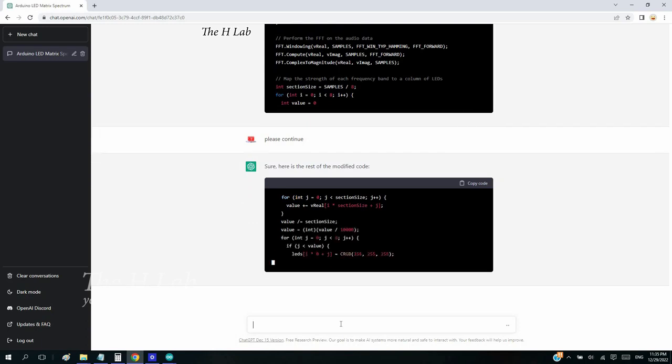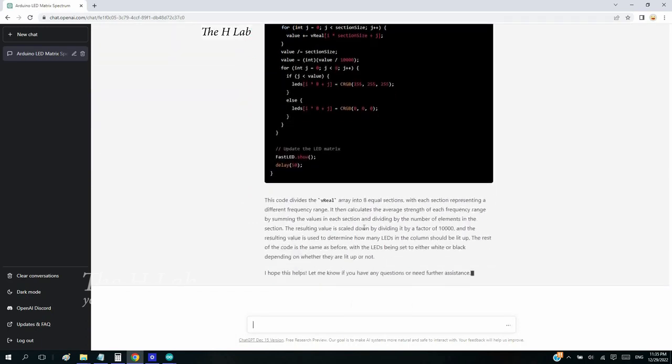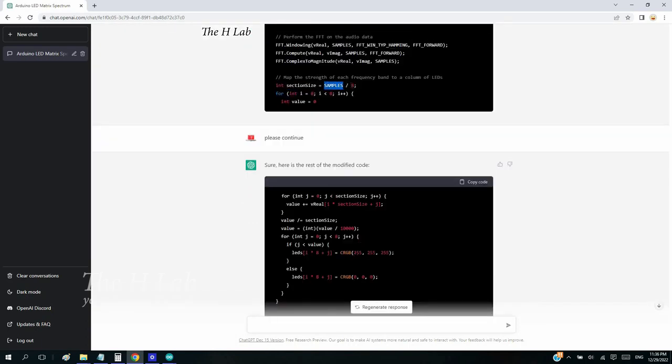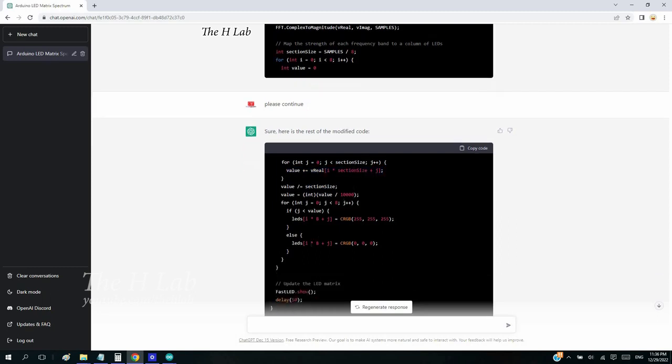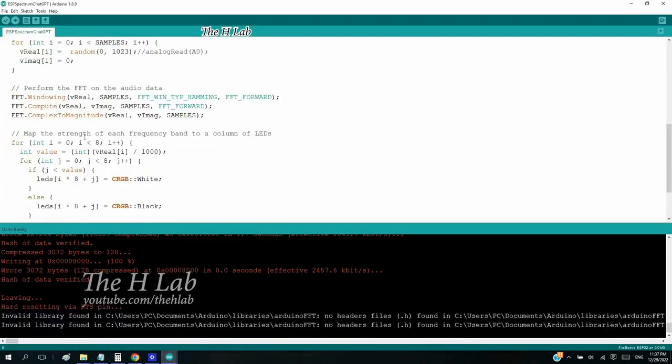The size of the vReal array is 128 and is specified in the samples keyword. So the new code splits this array into 8 different parts corresponding to the 8 columns of my LED matrix. Then for each part, it calculates the mean. This value is divided by 1,000 just like what I modified earlier. Now copy the new code into Arduino IDE. Recompile and upload again.